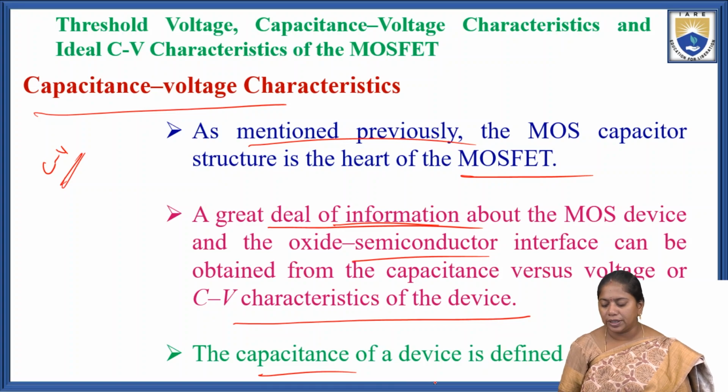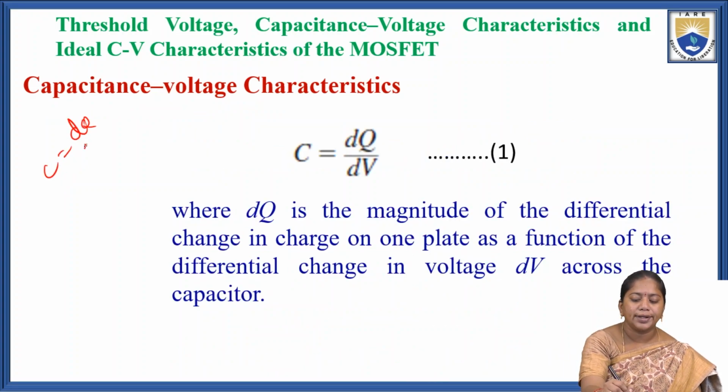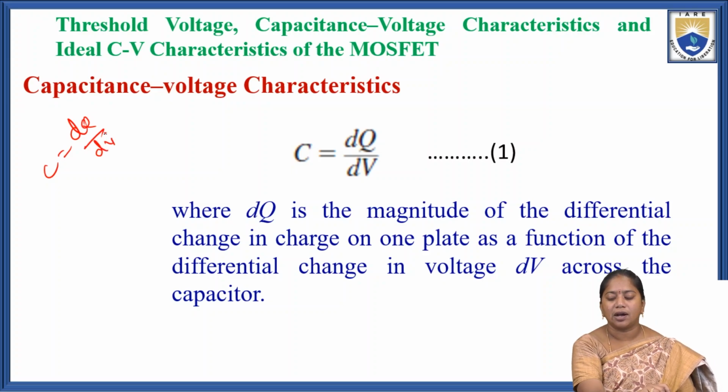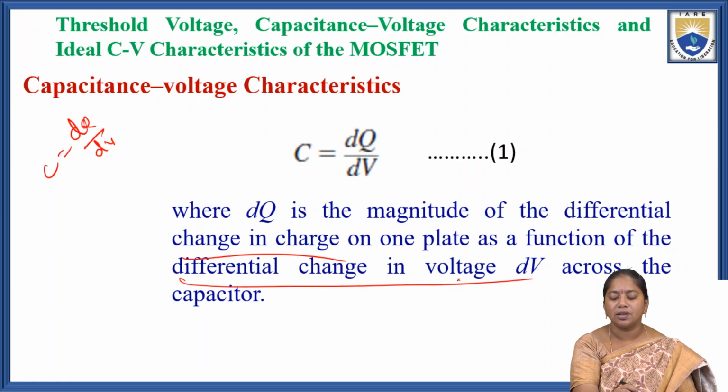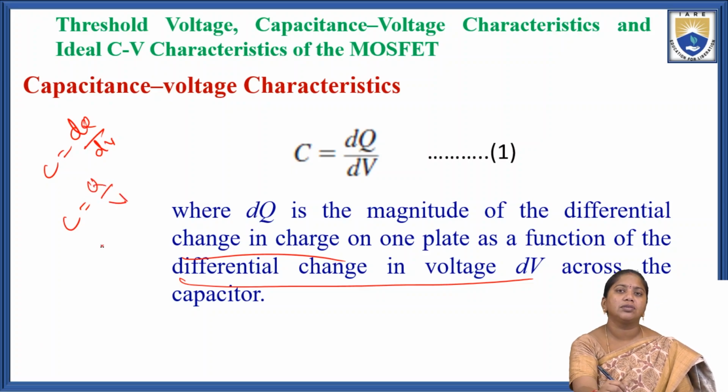The capacitance of the device is defined as C equals dQ by dV, where dQ is the magnitude of the differential change in the charge on one plate as a function of the differential change in the voltage. The general formula for capacitance is C equals Q by V, where Q is the charge and V is the voltage.